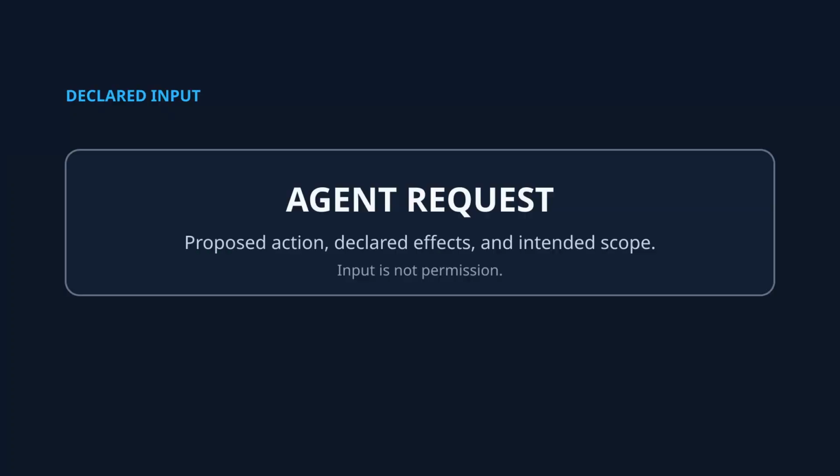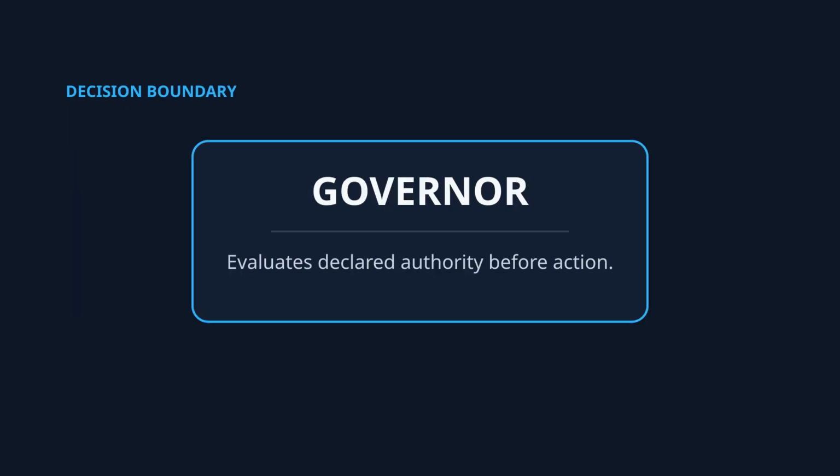The flow is deliberately simple. A request enters with an objective and permitted effects. Governor checks the authority granted to that request, applies the relevant policy, and records structured evidence.